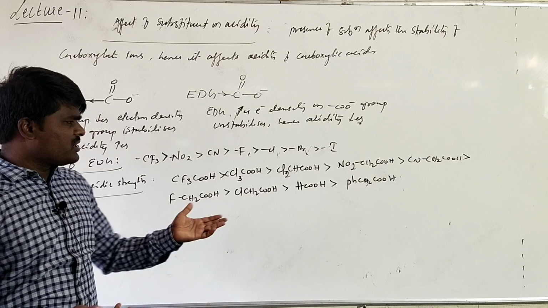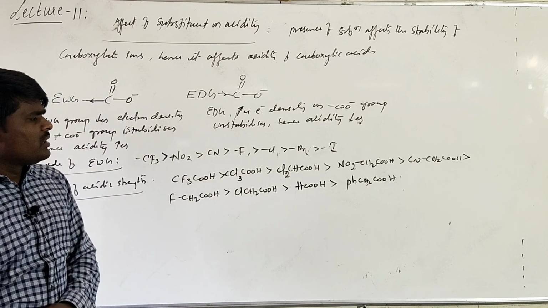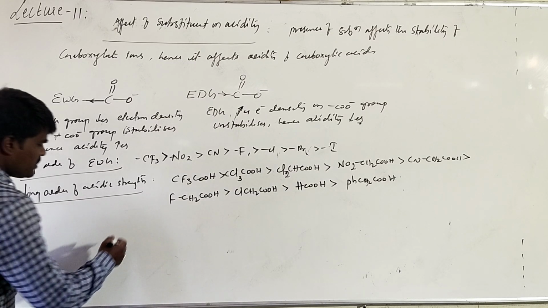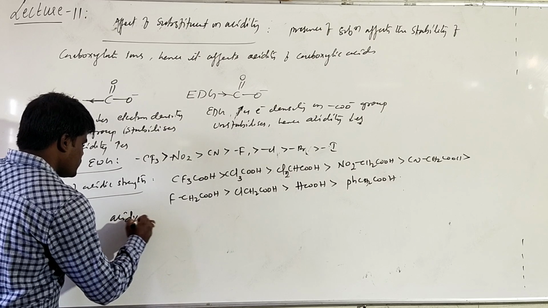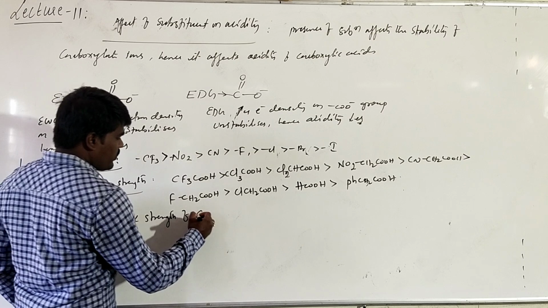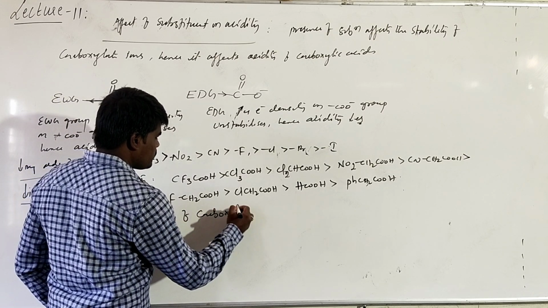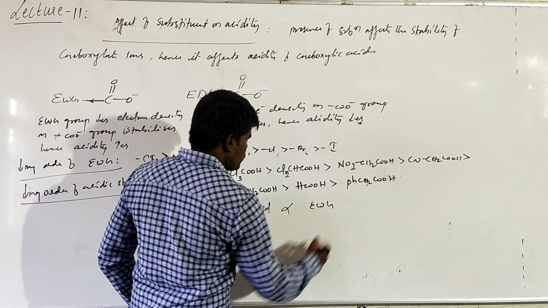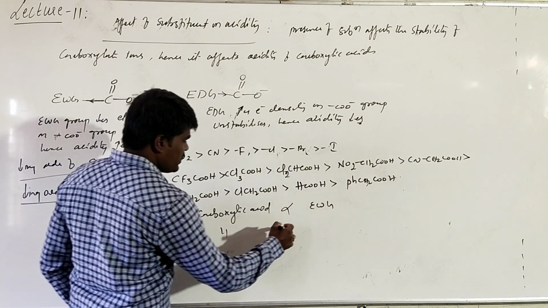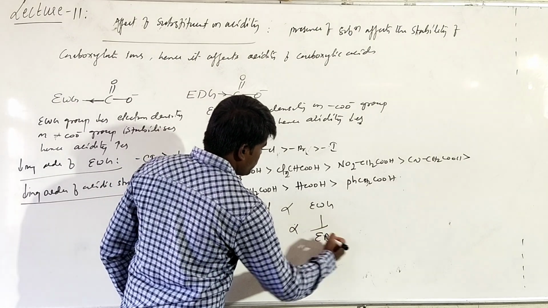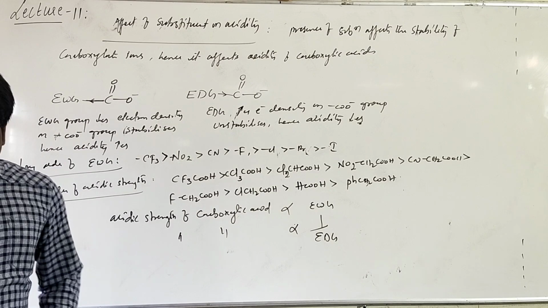This is a general decreasing order we'll write. Okay, now, what is the conclusion? Acidic strength of carboxylic acids is directly proportional to electron withdrawing groups, and acidic strength of carboxylic acid will be inversely proportional to electron donating groups.